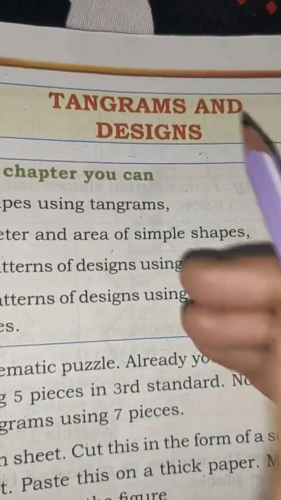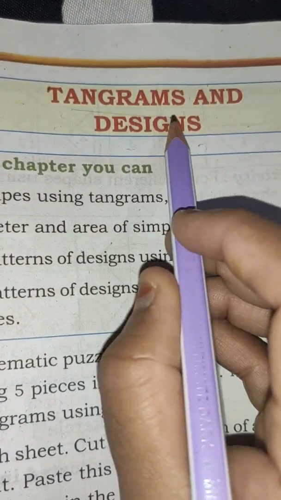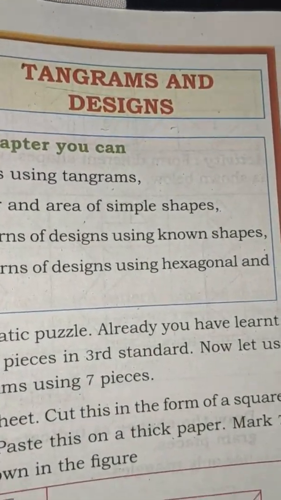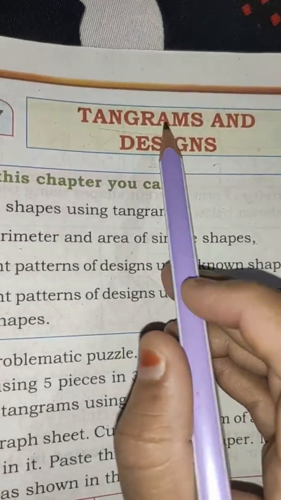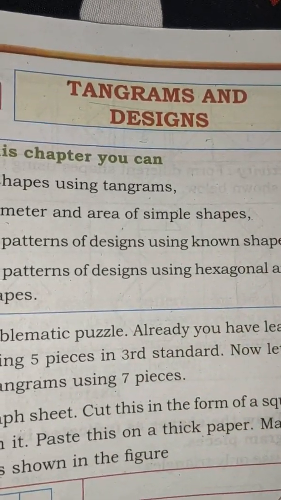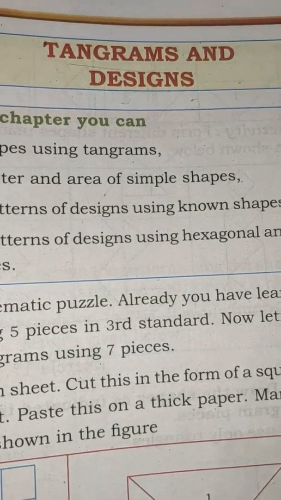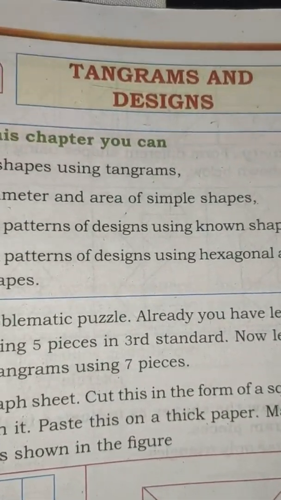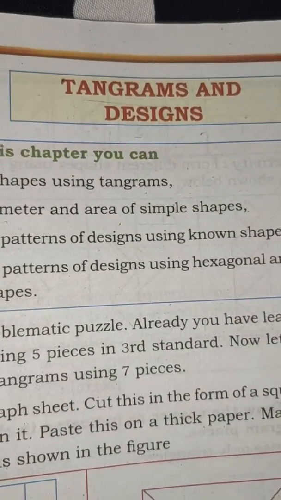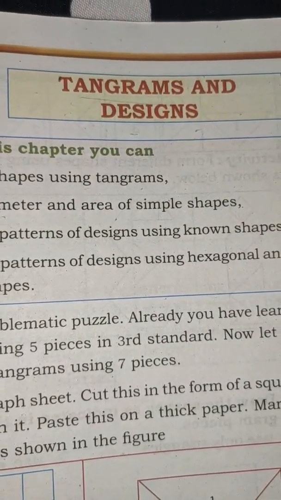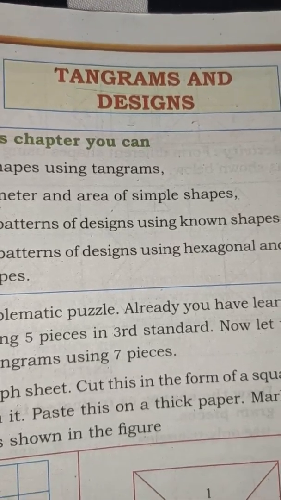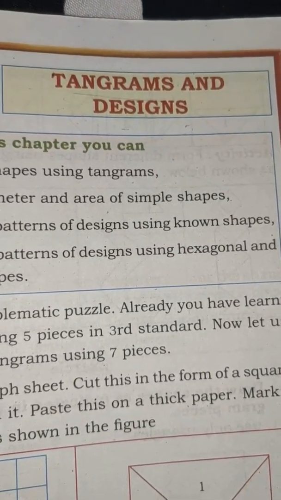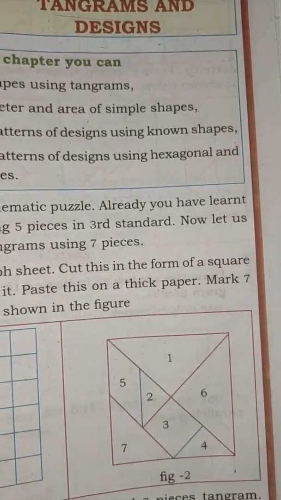So children, first let us know what is the meaning of this tangram. A tangram is a problematic puzzle, and you already learned tangrams in the third standard. Do you remember? So what is this tangram? Tangram is a problematic puzzle. Shapes have created interest among human beings since the ancient period. Chinese riddle shapes have become more popular. So these shapes are called tangrams.